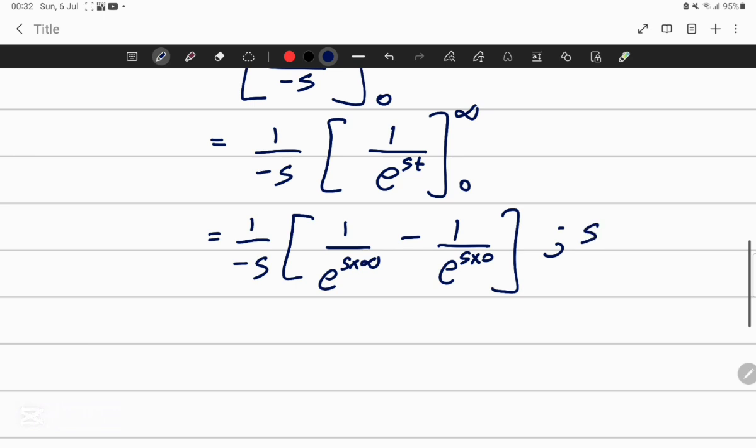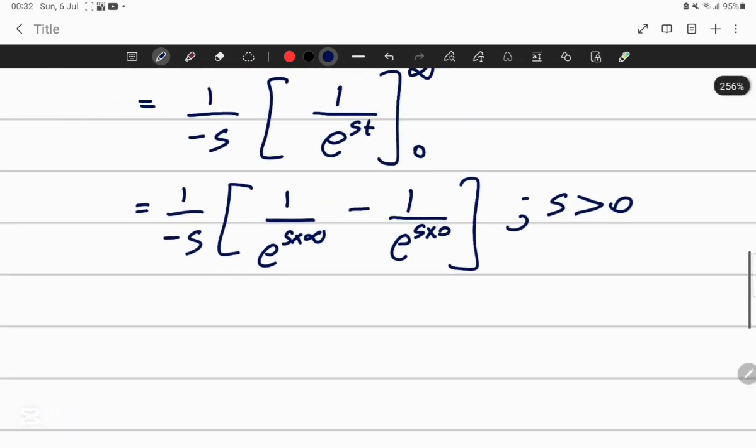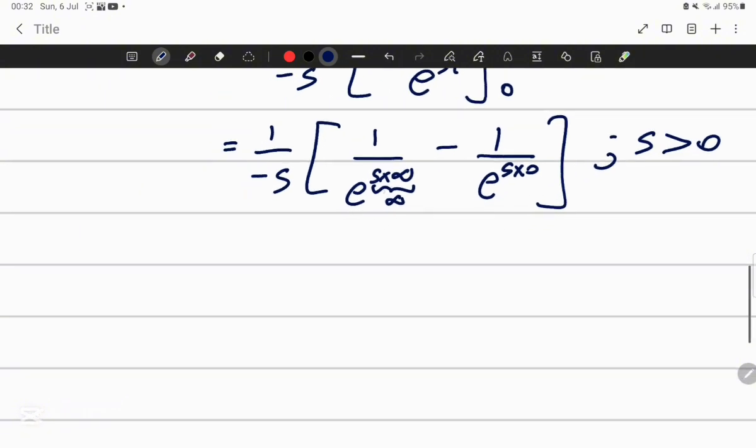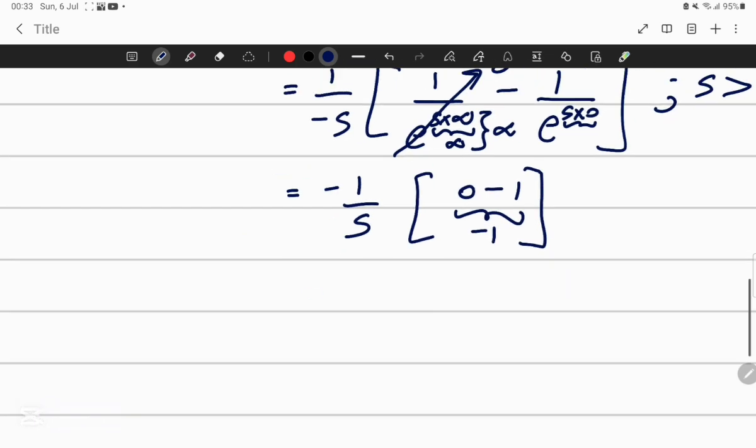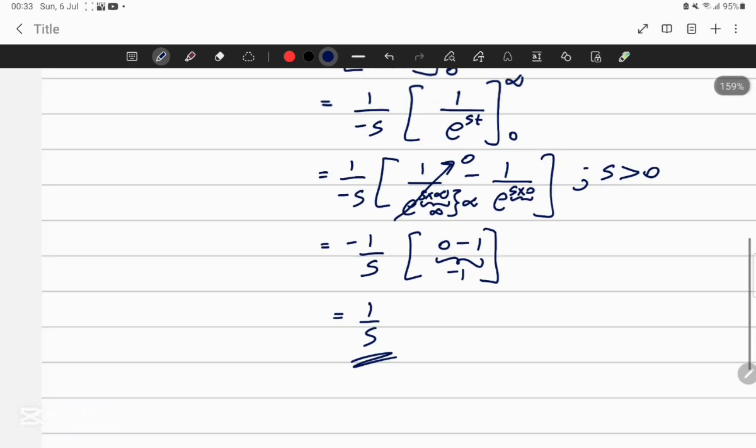Since s is greater than 0, this is positive infinity. So e to the power infinity is infinity, and 1 over infinity goes to 0. Then s times 0 is 0, and e to the power 0 is 1, so 1 over 1 is 1. This is 1 over minus s times 0 minus 1. This is minus 1 times minus 1 over s, which is 1 over s. So this is the answer.